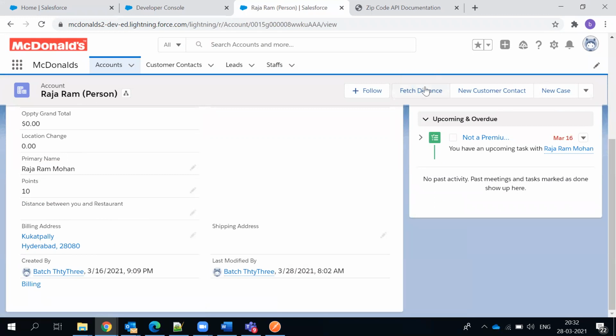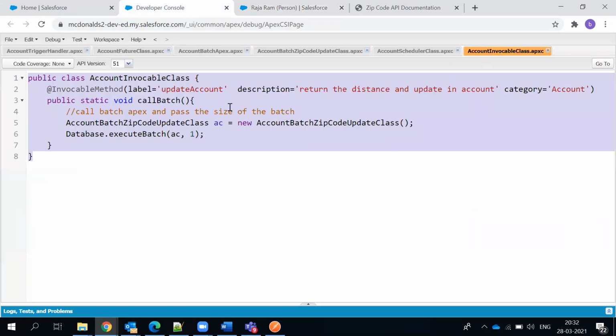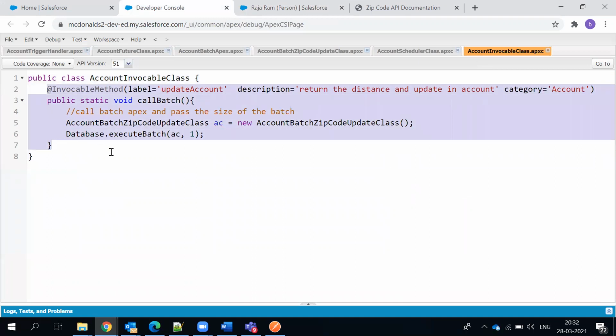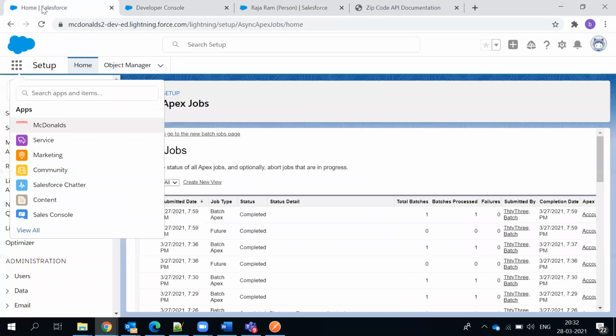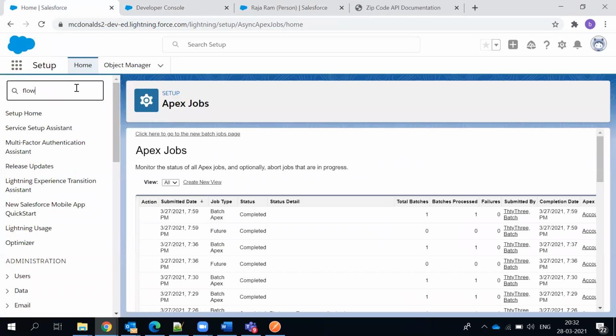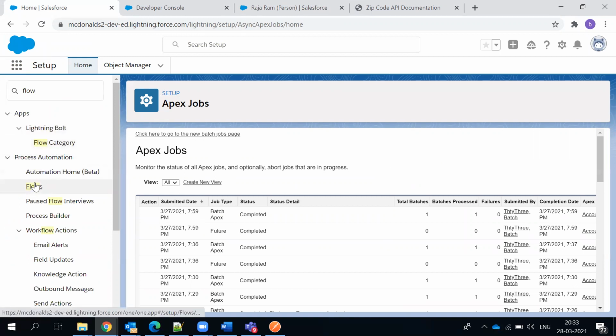Now fetch distance. The moment I click it, it launches a flow, and the flow is calling this class, which is this invocable class. How is it launching a flow when you click on the fetch distance button? I think I should show you the flow. What we have done is a basic configuration, so I'll show you.